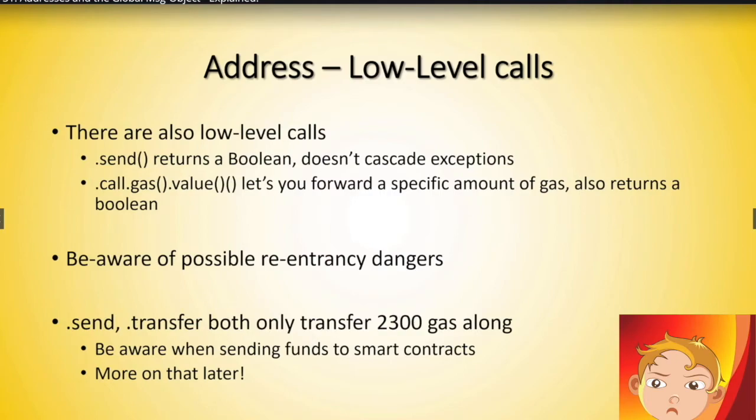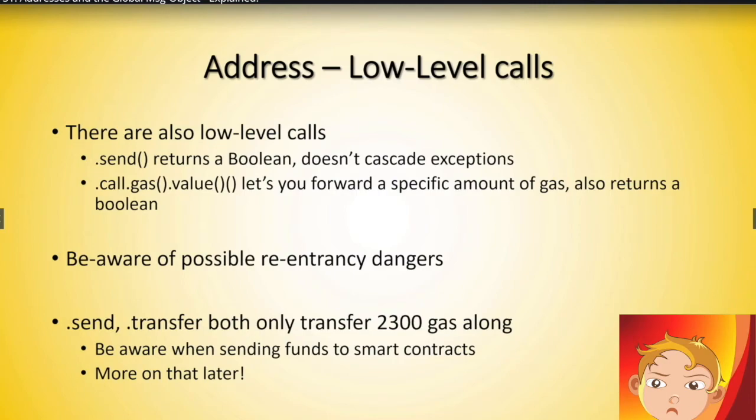And then there is another function called call value, and you will see this a lot in combination with possible re-entrancy bugs. Have you ever heard of the DAO, which was one of the first largest smart contracts deployed on the Ethereum blockchain? It had a re-entrancy bug where somebody can call back, but it doesn't fit in this lecture. It would make the lecture far too long to tell you exactly how re-entrancy works. We're doing this in another lecture. Just be careful when you do these low-level calls that you are following the so-called checks, effects, interaction pattern, which we're also going to talk about later.